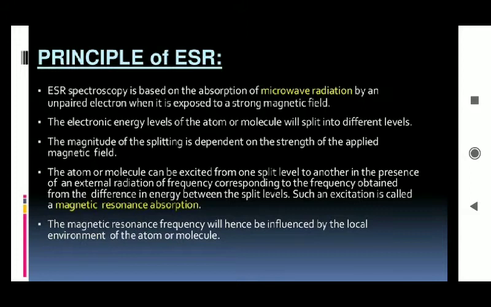The atom or molecule can be excited from one split level to another in the presence of external radiation of frequency corresponding to the energy difference between the split levels. Such excitation is called magnetic resonance absorption.